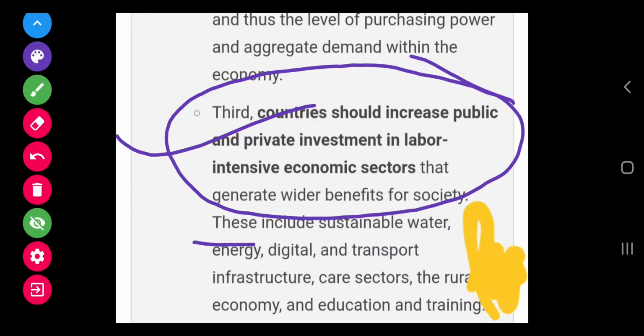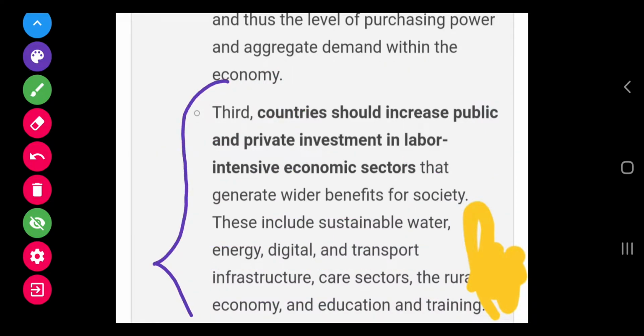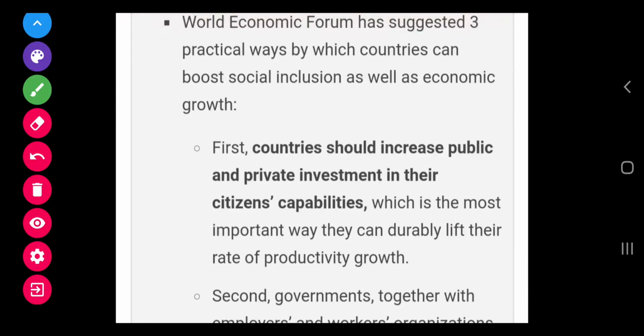Okay, these include sustainable water, energy, digital and transport infrastructure, care sector and rural economy and education and training. So all these sector must be invested through public-private partnership investment, and these should be invested in labor-intensive sectors so that a large proportion of the benefit is given to larger section of the society. Because if we invest in labor-intensive sector, the proportion of benefit will go to a larger proportion of society. So these 3 recommendations are given by World Economic Forum.